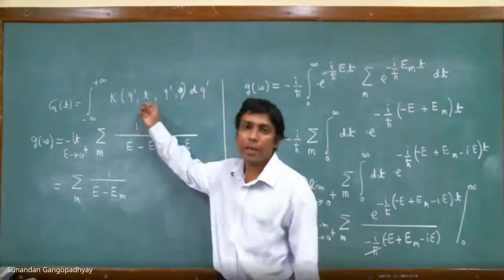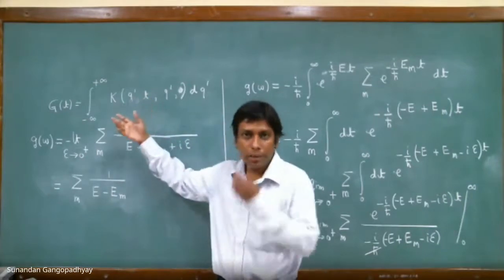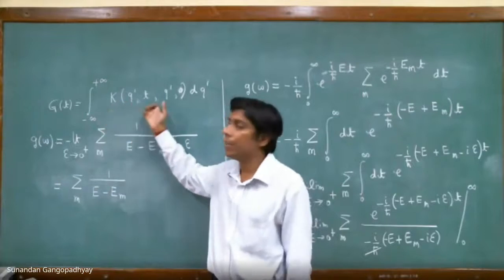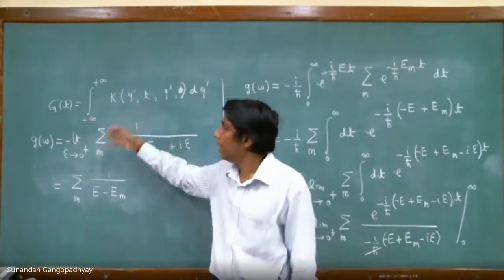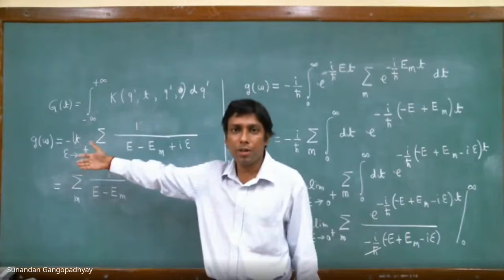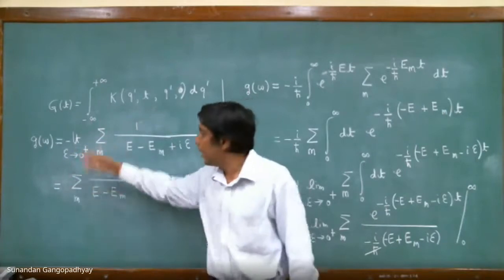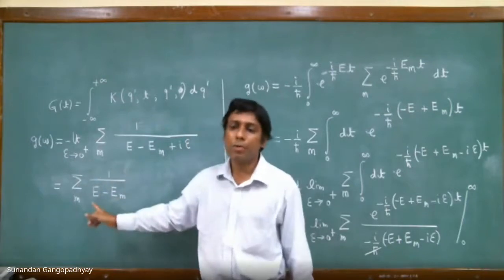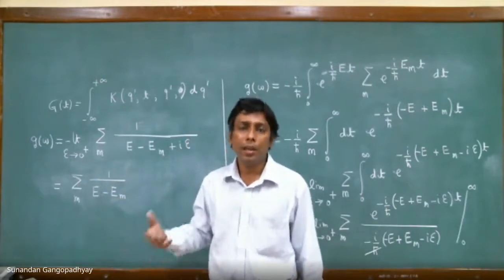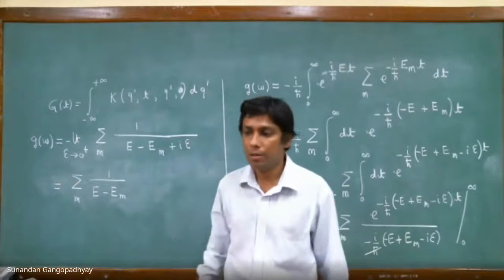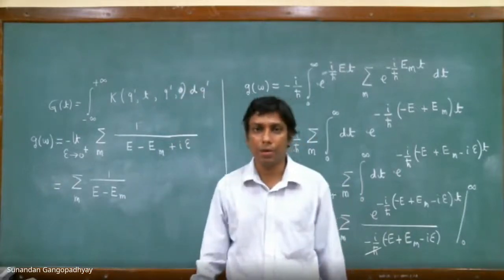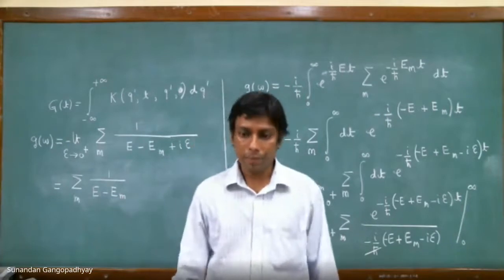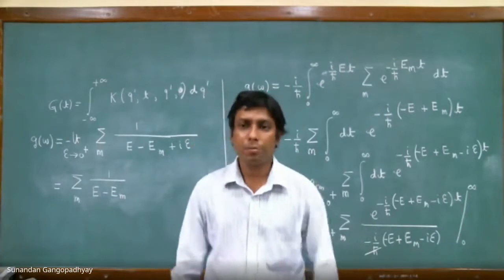So you have the propagator, you spatially integrate it, you get a function g of t. That function g of t depends on the information of the propagator. Now you take the Fourier transform of that function g of t, get g of omega, which is basically this expression. And from this expression, you can just read off the energy eigenvalues of the Hamiltonian. So this is a very nice result. These are the properties of the propagator that I wanted to discuss. So this finishes this part.